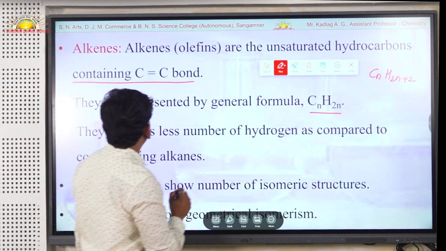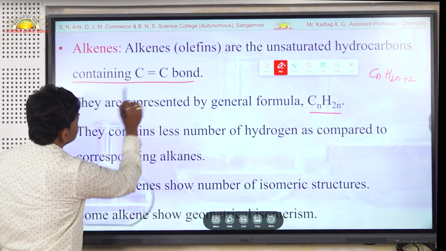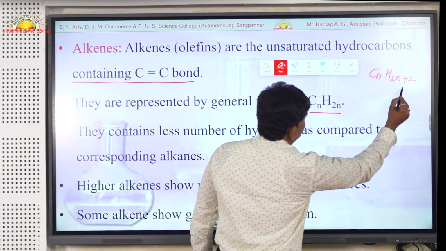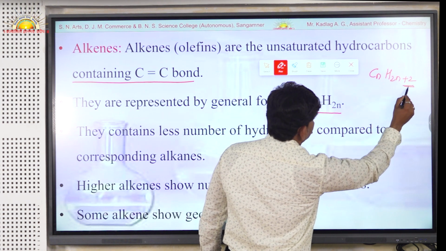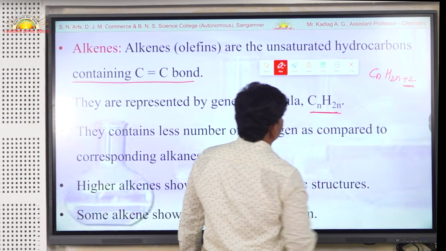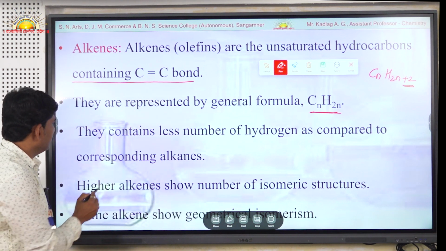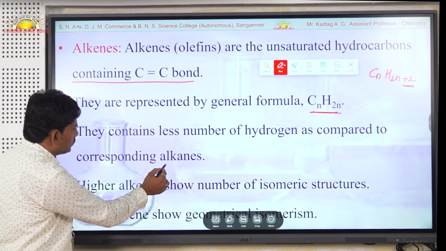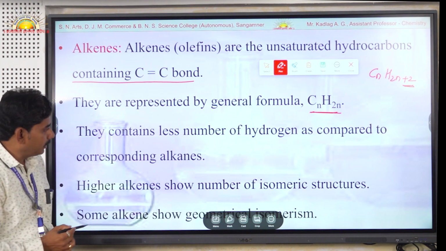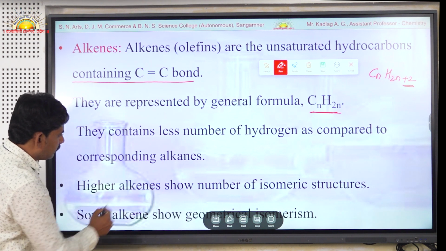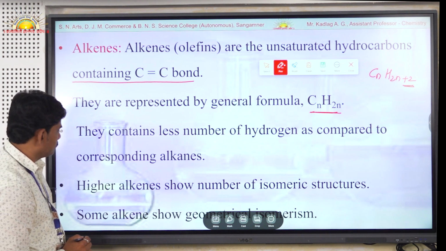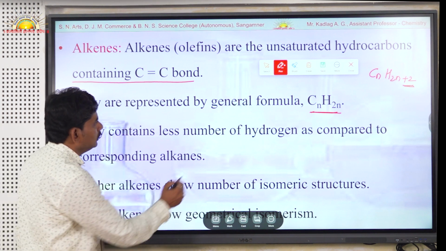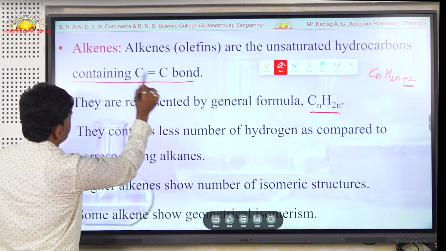Now, an alkene having one carbon-carbon double bond has an unsaturated site, and due to this unsaturation two hydrogens from two carbons are lost, and the general formula is CnH2n only. They contain fewer hydrogens compared to the corresponding alkanes, that is, two hydrogens less. The higher alkenes show a number of isomeric structures, and some alkenes show geometrical isomers also due to the presence of this carbon-carbon double bond.